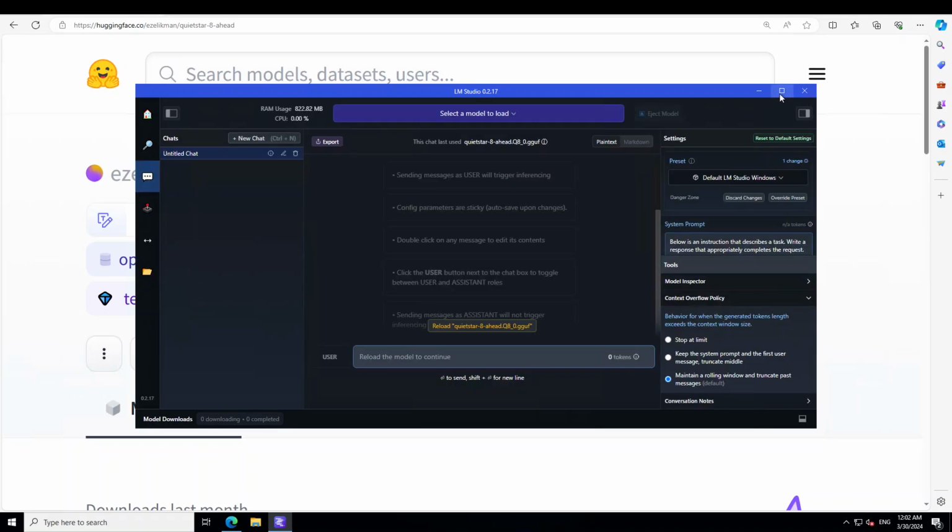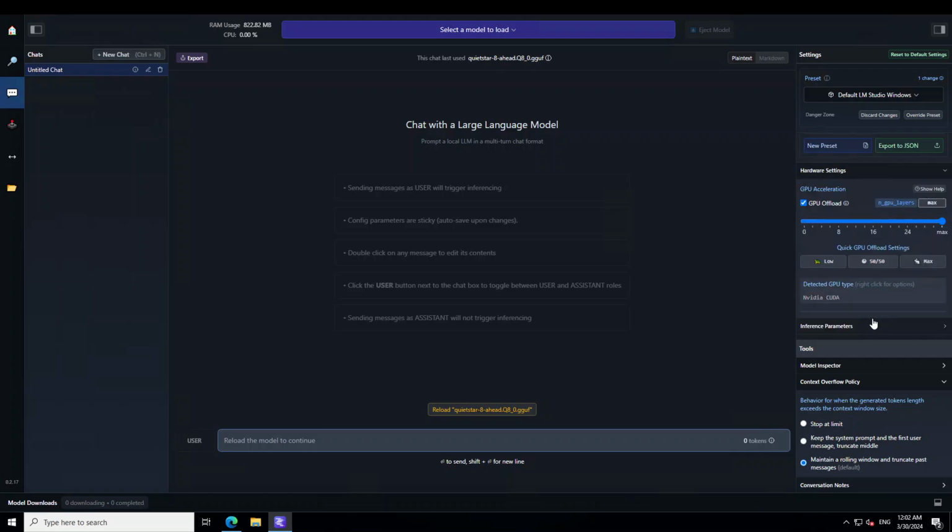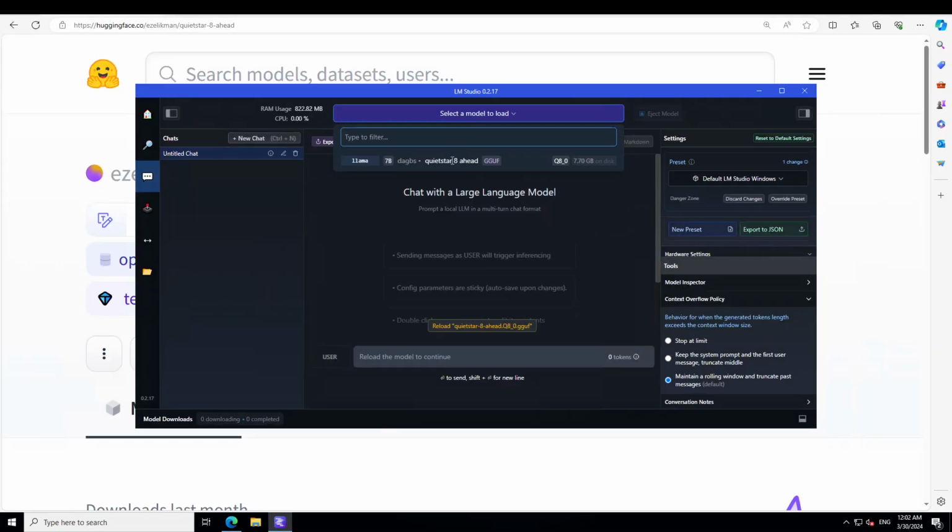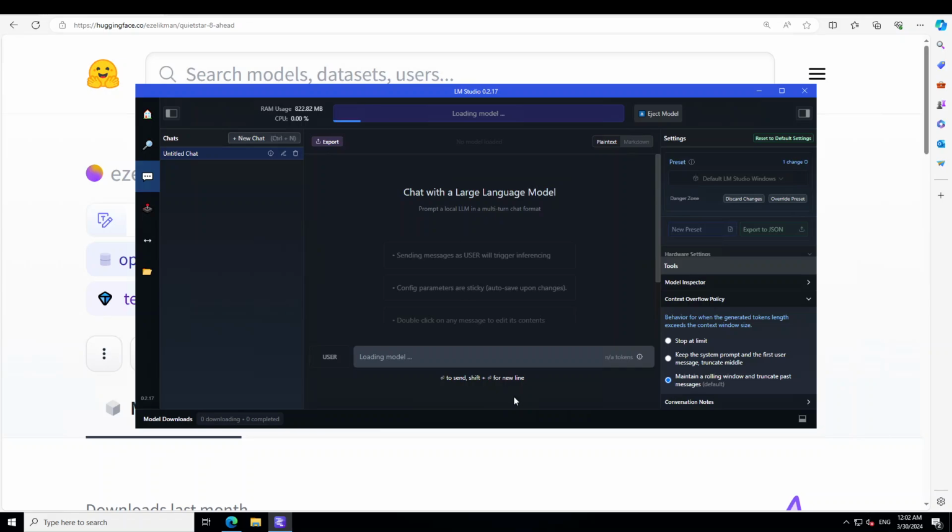Now on the right hand side, I already have set my GPU to max. Now select the model, which is Quietstar, and let's wait for the model to load, and then we will test out its capability. You can also keep an eye on the resource usage on the top left. You can see that my model is using around 8 gig of memory at the moment.